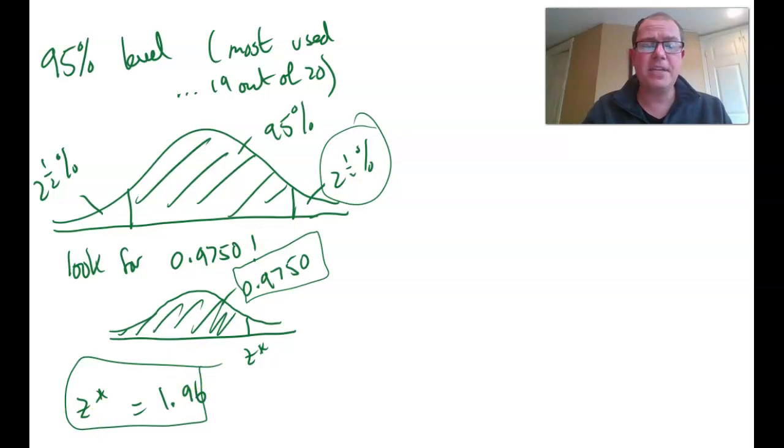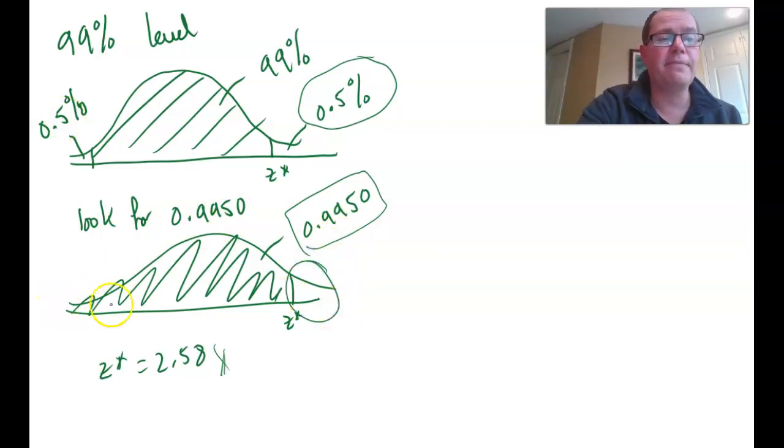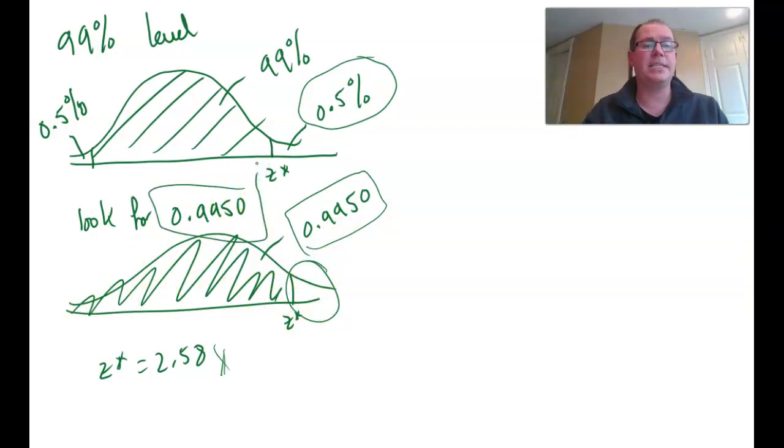And similarly for the 99% one. If you think about it, we've got 0.5% at the upper end and 0.5% at the lower end. So that gives us the full 100%. So in our Z-score table, we're not including this 0.5% going from the left all the way up to the point. So we look for 0.9950, 99.5%. And that gives us 2.58.